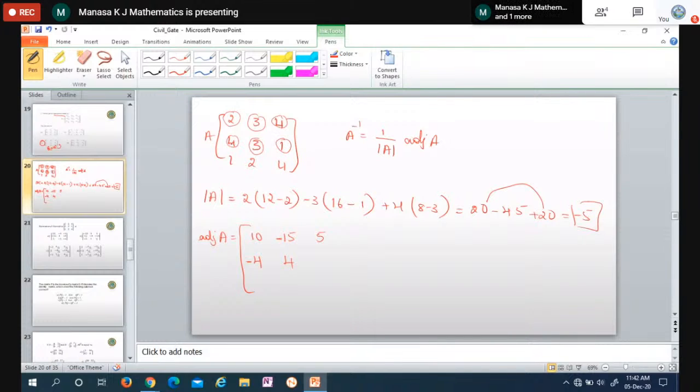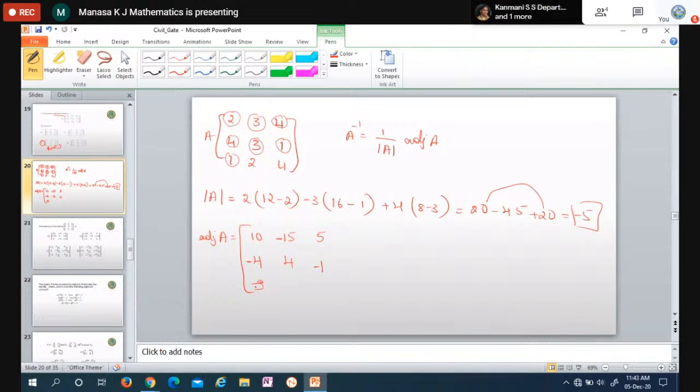Next, this element, leave the same column and the row, 2 into 2 is 4, 4 minus 1 is 3, so 4 minus 3 is 1 and it is minus sign, minus plus minus. Last row, this element, leave this column and row, 3 into 1, 3 minus 12. 3 minus 12 is minus 9.